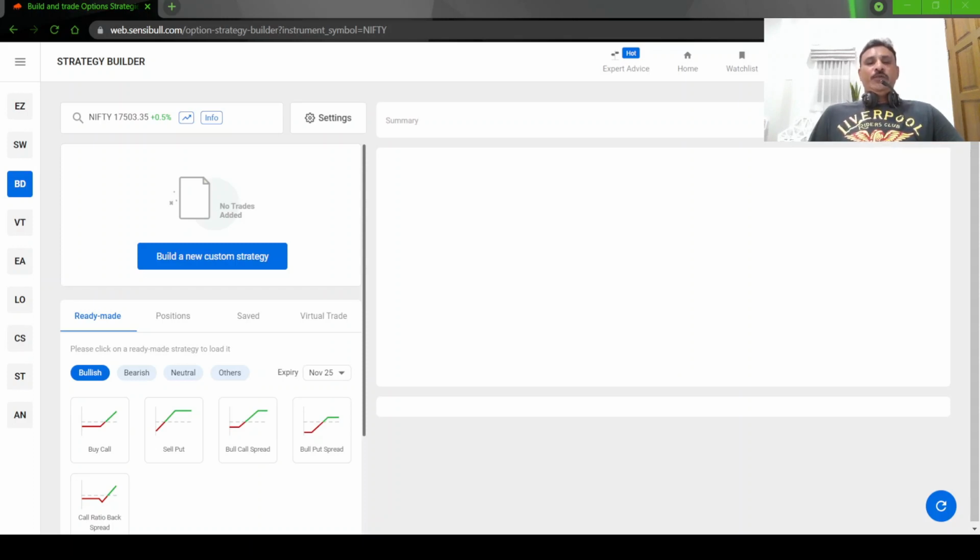Today we are going to see another income strategy. We call it an income strategy because it provides a regular income over a period of time. That is what we call an income strategy. Today we are going to see a strategy called the covered strangle.